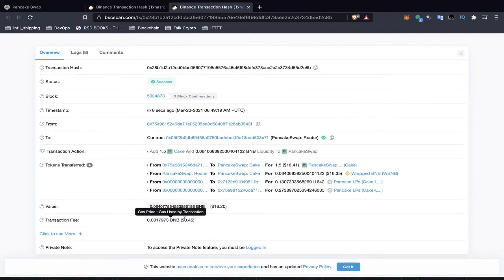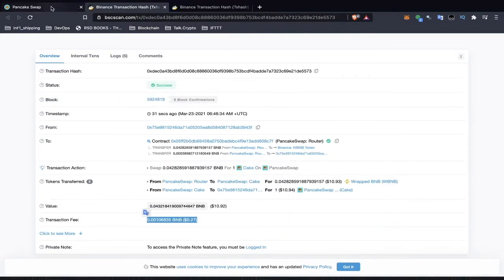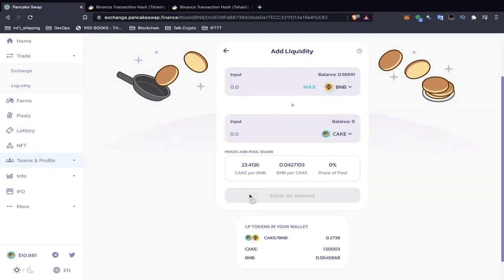And a 45-cent transaction fee. It seems like, wow, this transaction fee is really going up. I've seen it as low as 15 cents. But anyways, let's get back to PancakeSwap here.